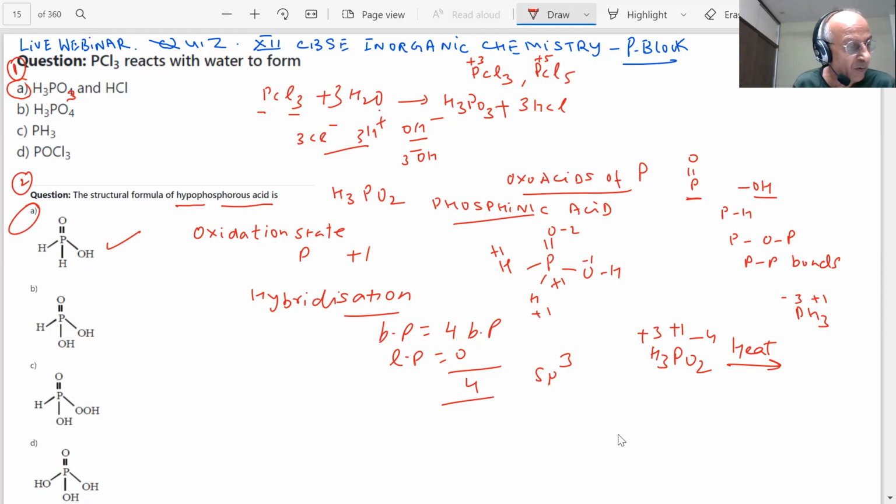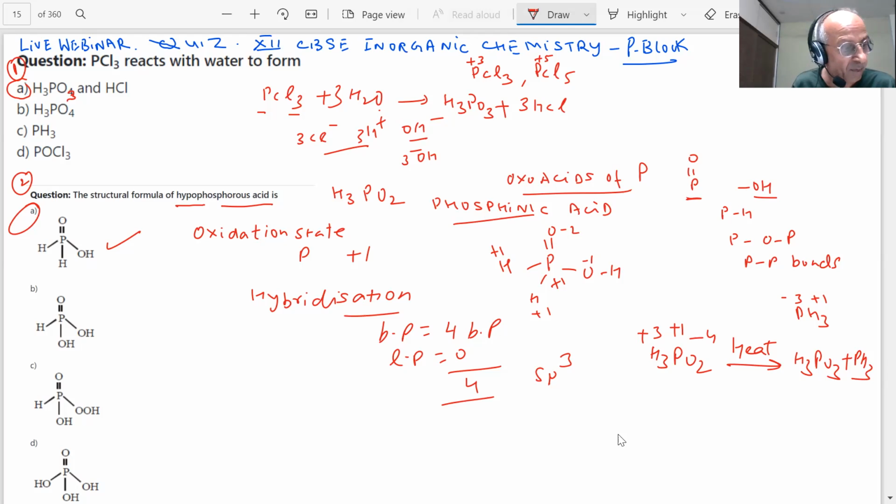When it is heated, it forms H3PO3 and PH3.